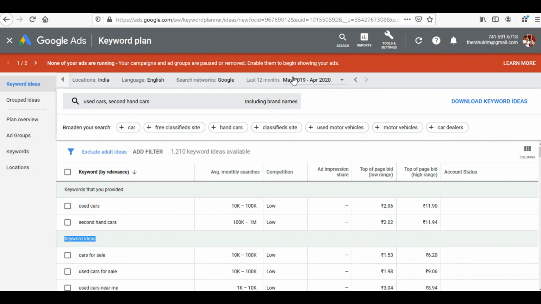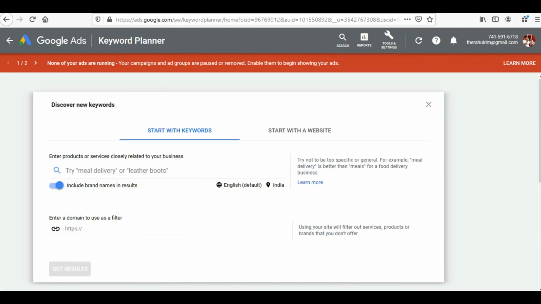And let me clarify one thing. The results that you get by default are based on the last 12 months of searches made by people on the search engine of Google. Now, the tool of discover new ideas, where I had started with keywords.